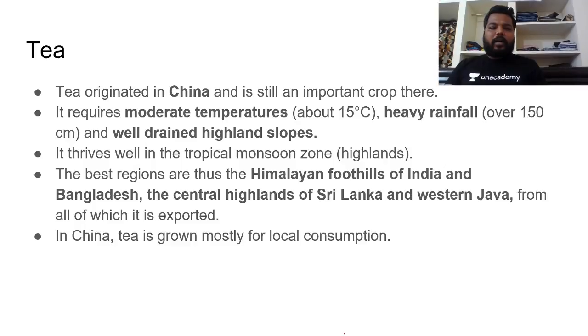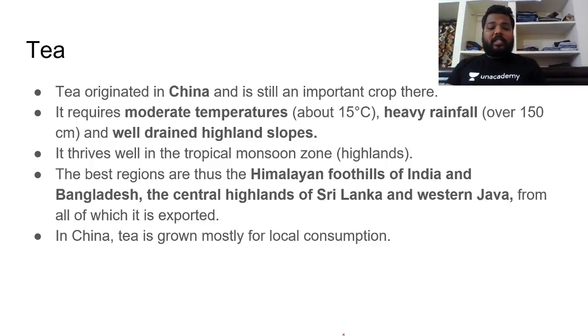Try to see the climatic conditions which are required for it. I'll try to focus on those crops which are highly important for you, regarding the conditions required for their growth. Tea requires moderate temperatures, good rainfall and well-drained highland slopes. In the monsoonal region, these conditions are satisfied.